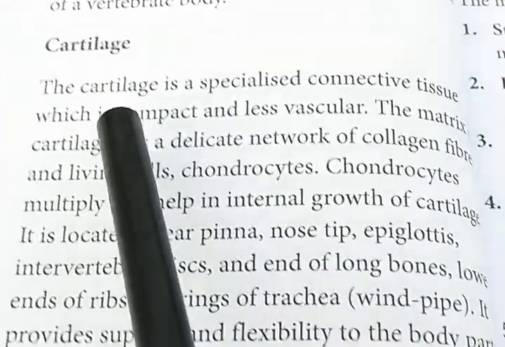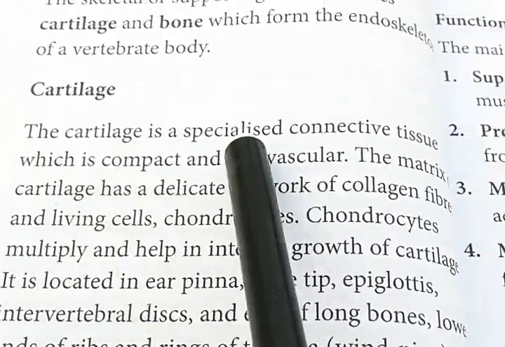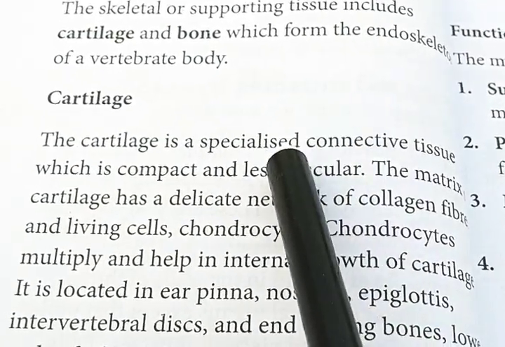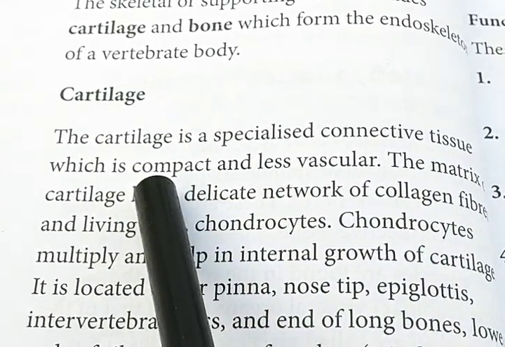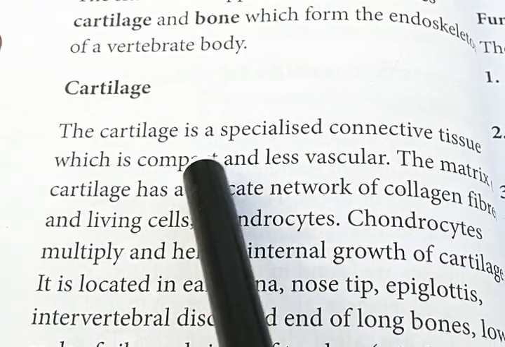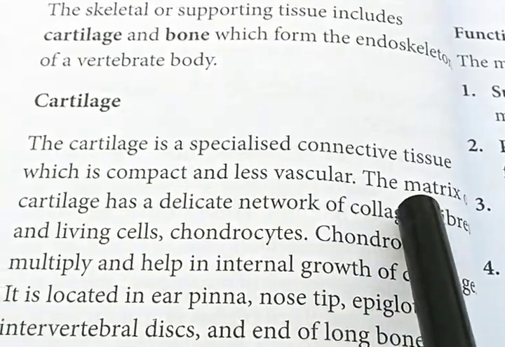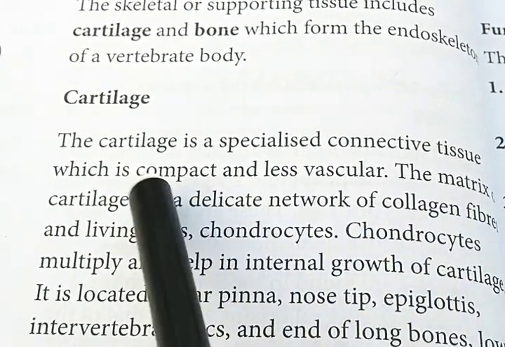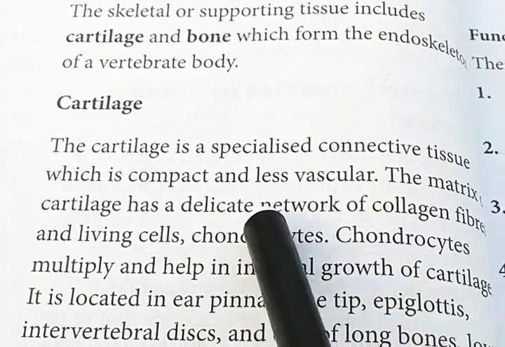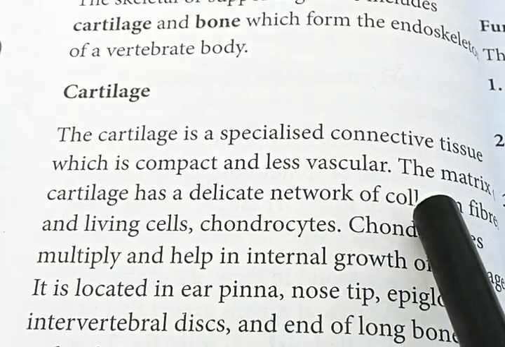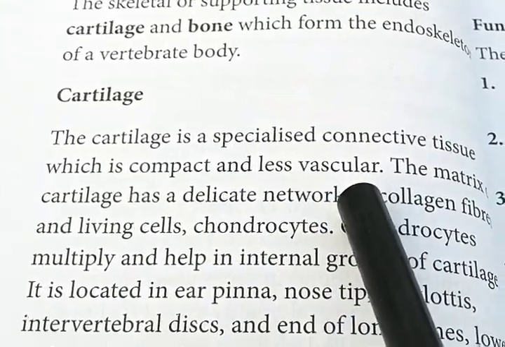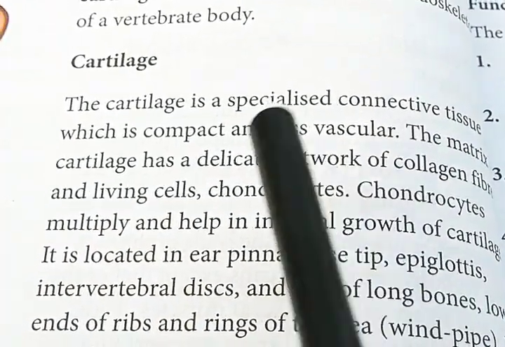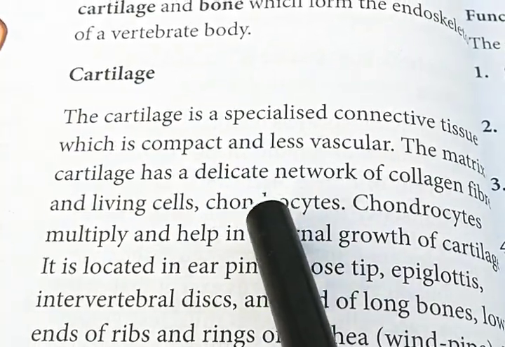Cartilage. What is cartilage? Cartilage is a specialized connective tissue. It helps to connect the different organs together, and it is compact, non-porous, and less vascular. The matrix of cartilage has a delicate network of collagen fibers. Cartilage contains living cells known as chondrocytes.